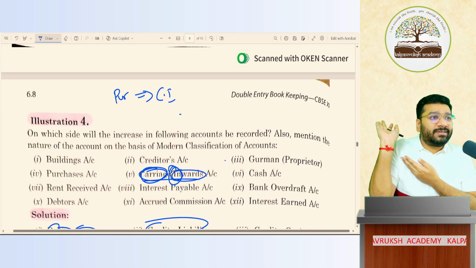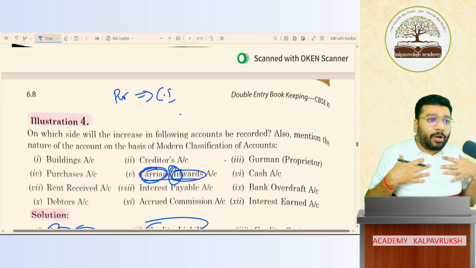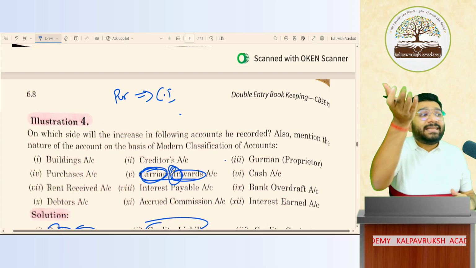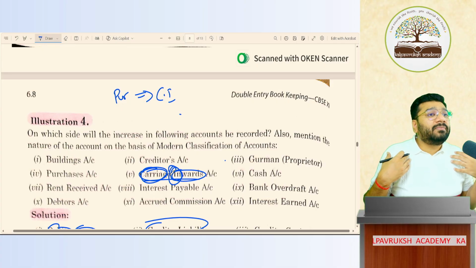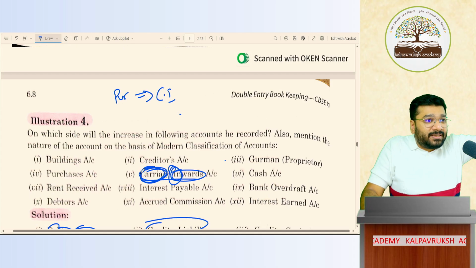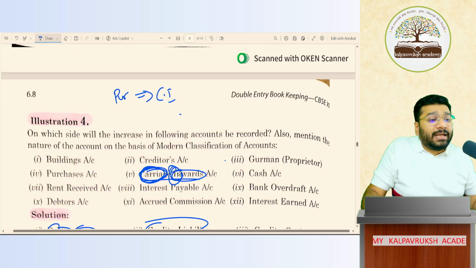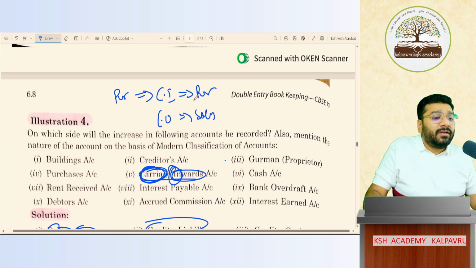When I sell the goods, for example, I'm Girias. Now one customer has come and purchased an AC from my shop. Now I'm delivering that AC to the customer's place. Delivery charges I am bearing. Who am I? Shopkeeper. Girias, I'm bearing the expenses. So if I bear the transportation charges for the goods that are going outside the business for the sale product, that is called carriage outward. So carriage inward is for purchases. Carriage outward is for sales.